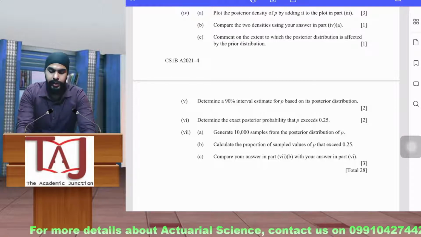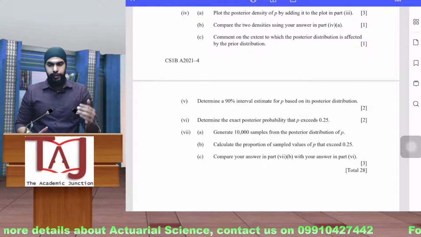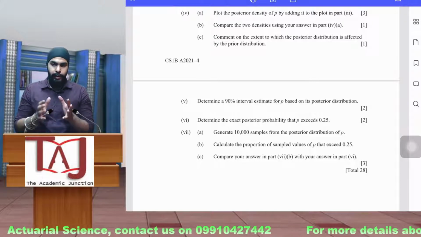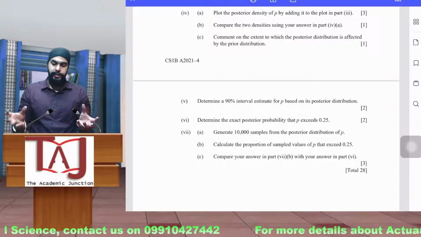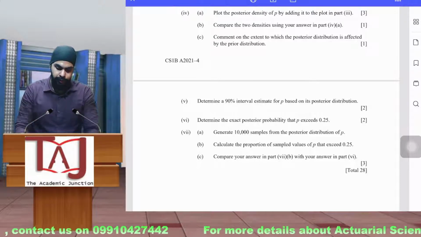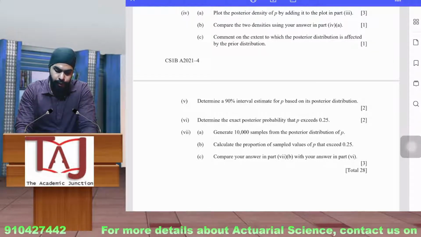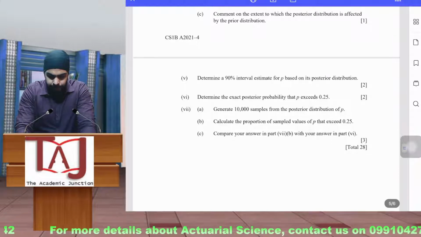So one thing is that you calculated with the formula, then you had the actual data. Now you are calculating from the data. Now you have to compare these two values, how far they are or how close they are. So you have to just analyze that part.